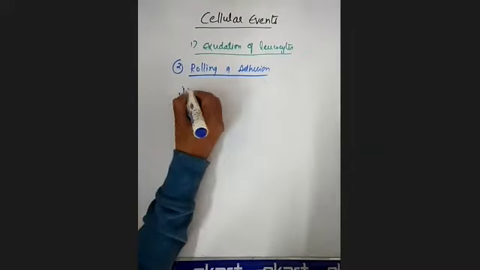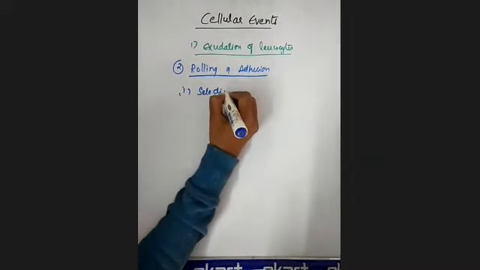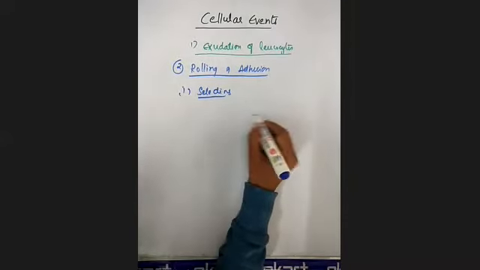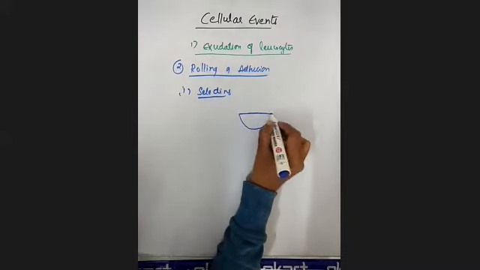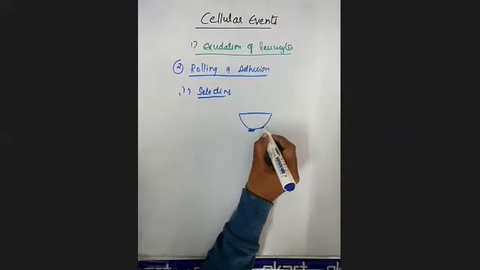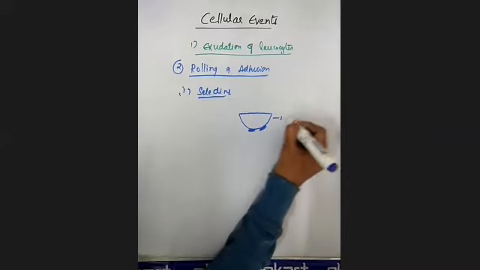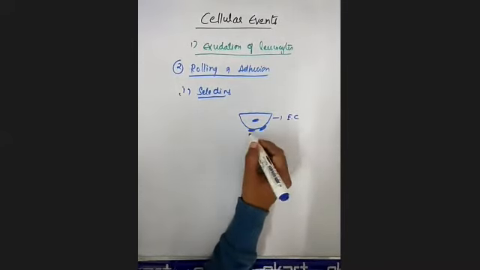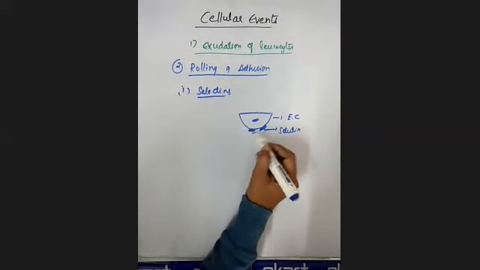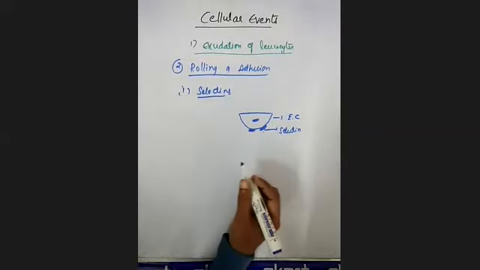The first one is selectins. These selectins are expressed mainly on the surface of the endothelial cells. Suppose this is the endothelial cell, and this is its surface. Suppose these are the selectin molecules that are expressed. On the surface of these endothelial cells, selectins are expressed.